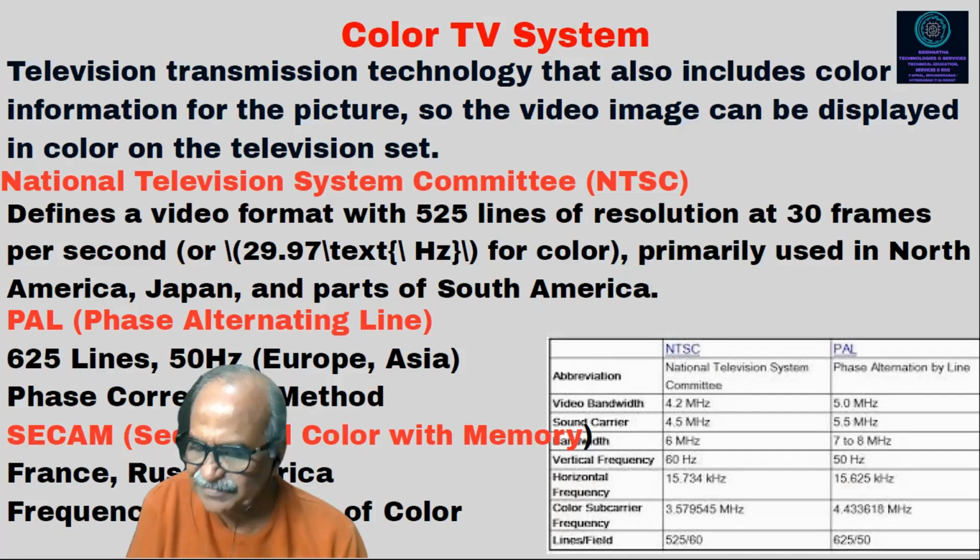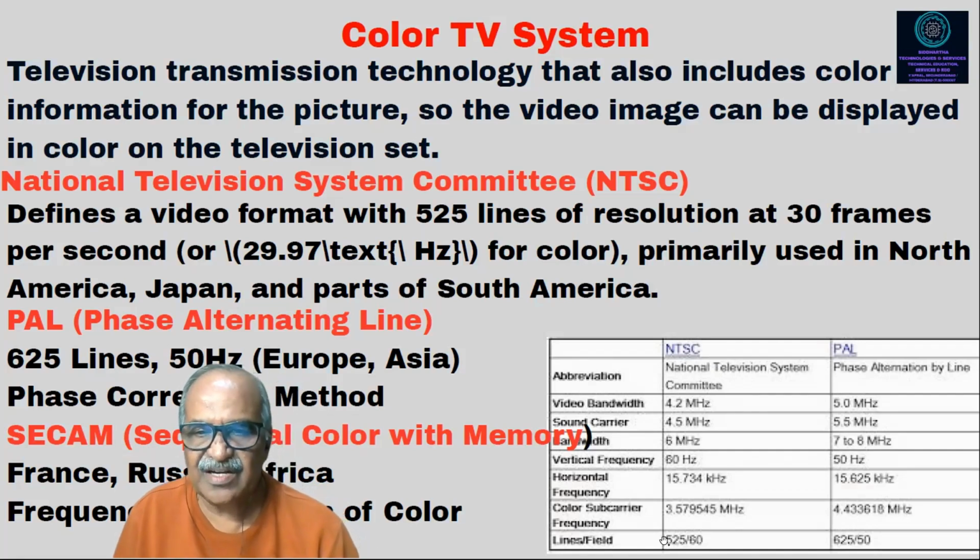I've shown one chart here. You can go through this chart. The frequency differences between bandwidth, carriers, waves and so on are given in this particular chart. So that is about color TV systems.